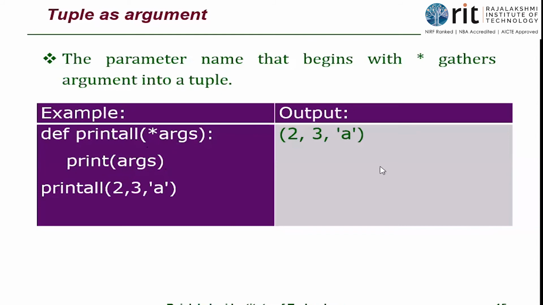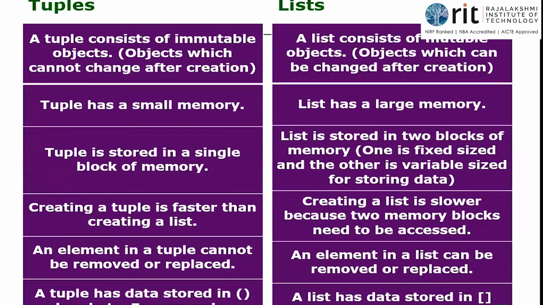So these are the benefits of tuple. Tuple as an argument, I can pass any number of values. Here if you give a star and a parameter, it understands that to be of tuple type. And then multiple assignments are possible. Swapping of 2 values without using a third variable is possible. And I can return multiple values using a tuple. And wherever I want the data to be maintained as such without any modifications, I will use the tuple because tuples are immutable. Now, the last concept that we are going to look at here is the differences between tuple and list. Already I've told you, I'll repeat those two differences I told you in the previous class.